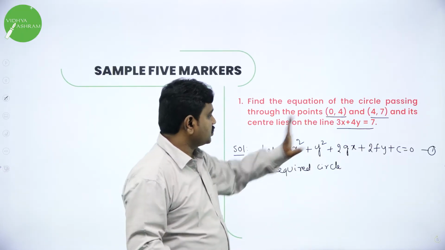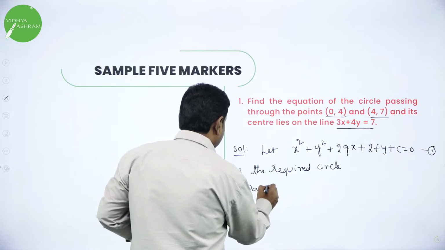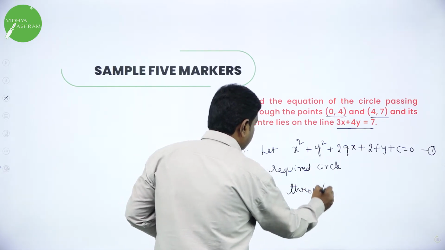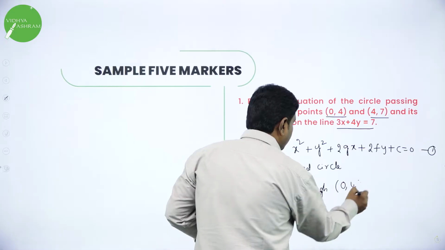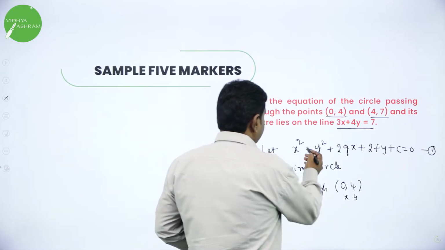Now 1 passes through (0, 4). 1 means the circle passes through (0, 4), which means in the place of x and y put 0 and 4 in equation 1.